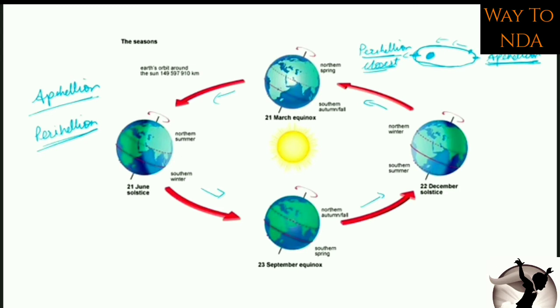If you want to remember this thing, there is a short trick I can tell you. If you want to remember this, you can try this short trick. So perihelion means closest to sun.